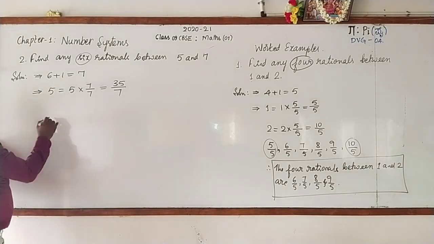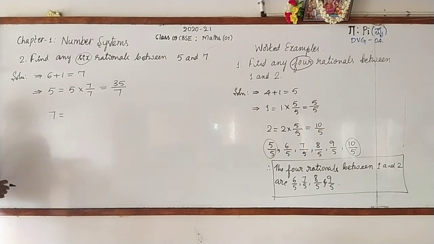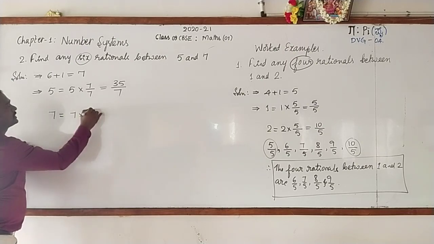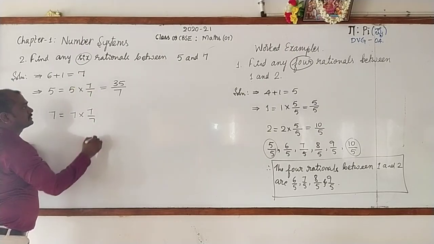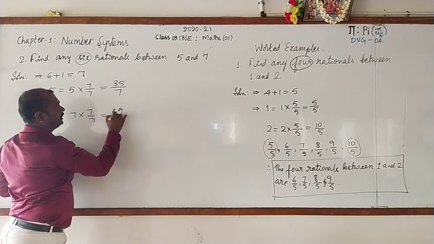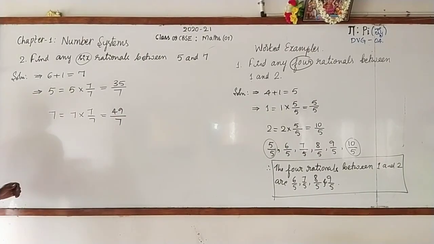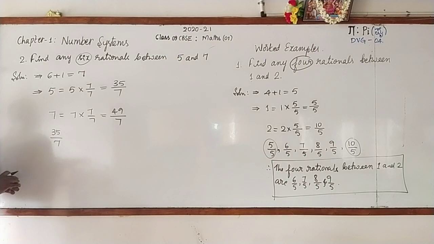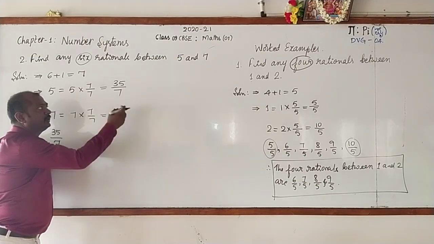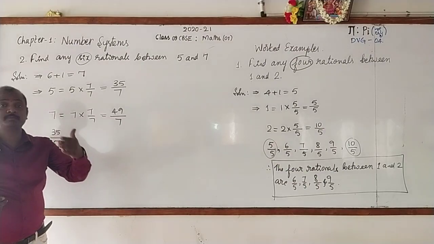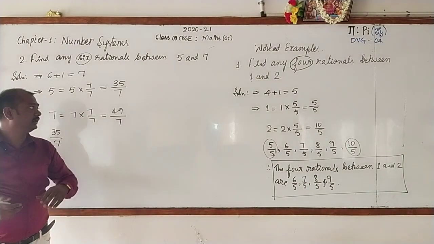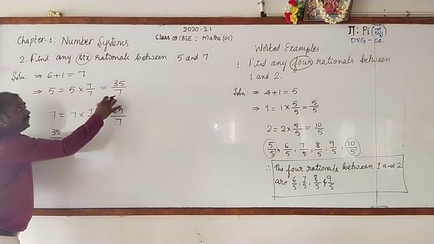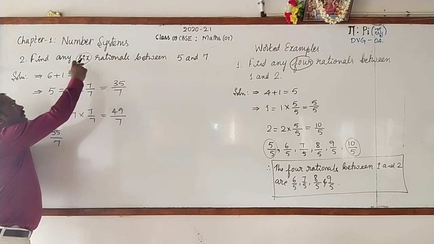Okay. Now take the second. Write 7. How do you write? 7 into 7 by 7. This 7, 7 by 7. It's equal to 7 sevens are 49 divided by 7. Then between 35 by 7 and 49 by 7, how many are there? Many are there. 36 by 7, 37 by 7, 38, 39, 40 and so on. Many are there. So I will go for writing like this. Means the number of rationals between these two is more than they have asked.